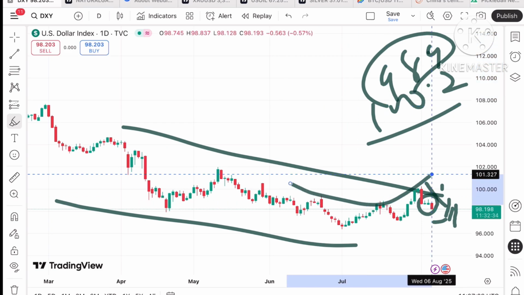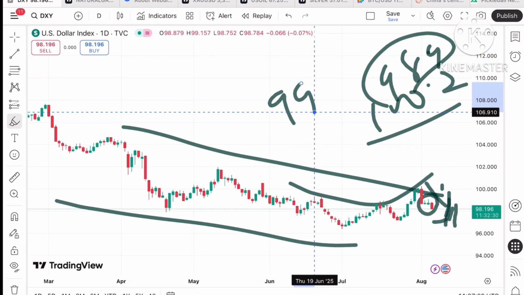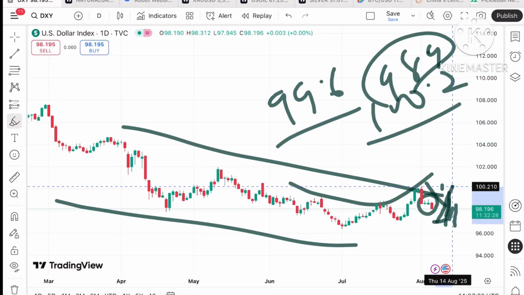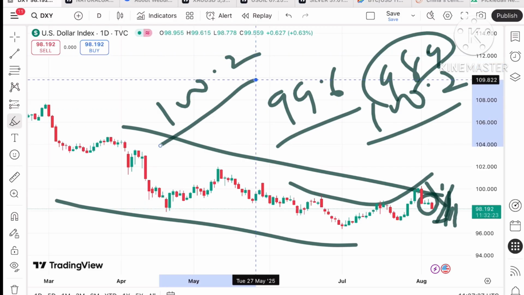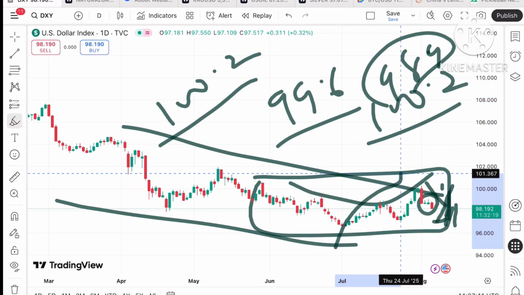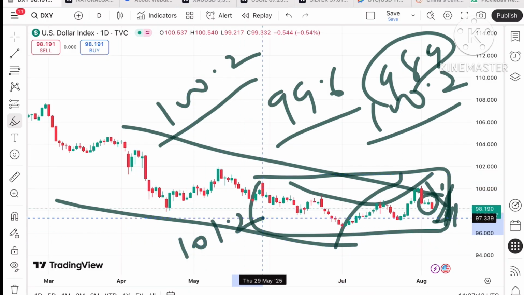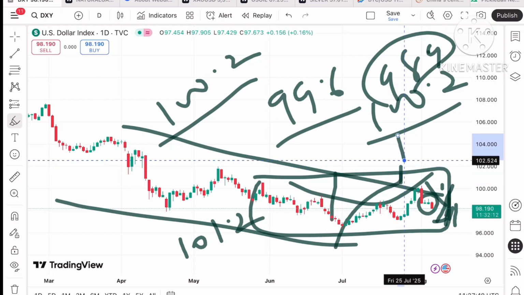Okay, and then there is a pattern forming, so we can see the price can rise above that level and can touch a level of 99.6, and if the price goes up this level, the probability of going above a level of 100.2 we can see. Okay, then there will be a zone breakout, so chances are high it can go further upside and can touch a level of $101.2, and then from there a further upside can be seen towards a level of 102.